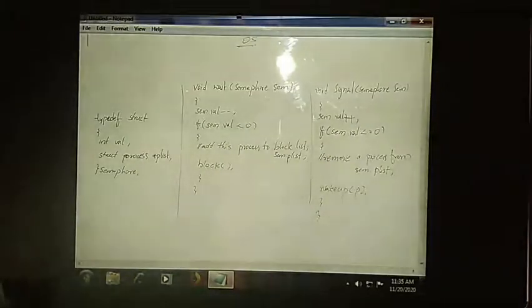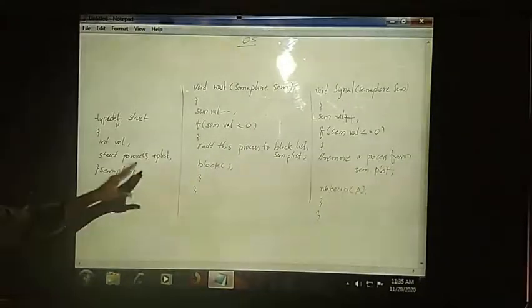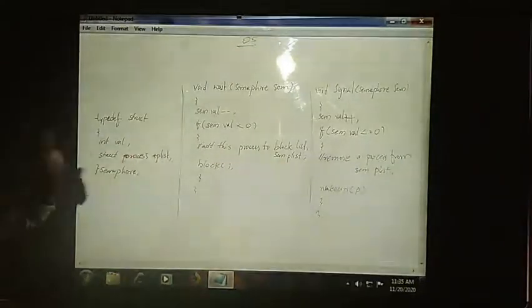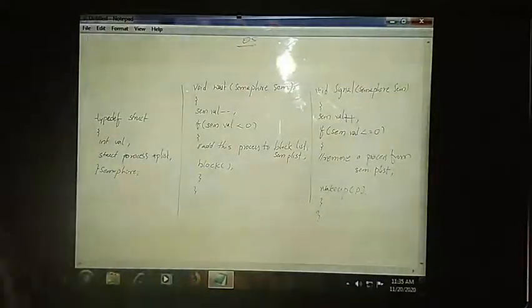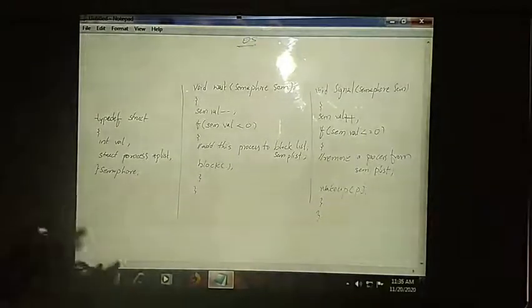When we are implementing these semaphore variables, we need to remember that the accessibility of the semaphore should be indivisible. Why? Because when wait is accessing the semaphore, the semaphore should not be accessed by signal. These atomic functions should access the semaphores indivisibly.